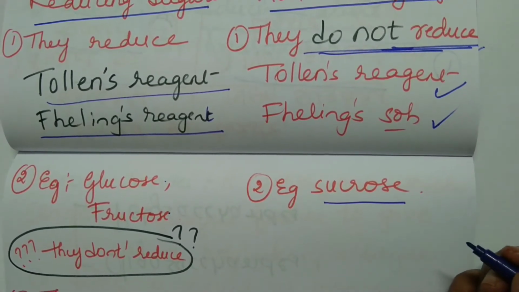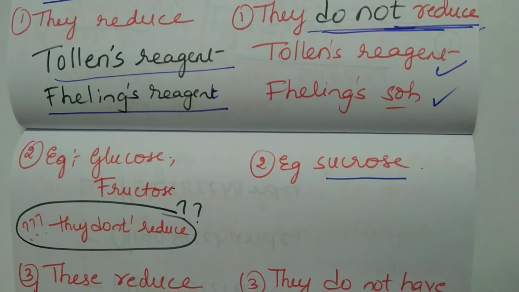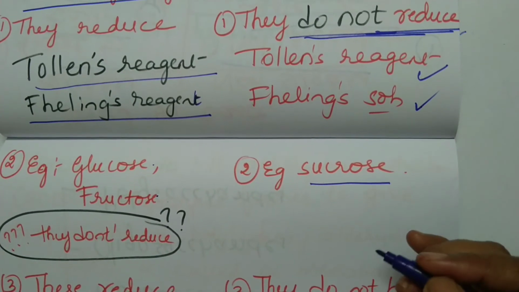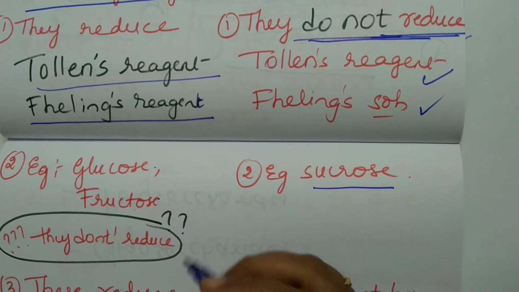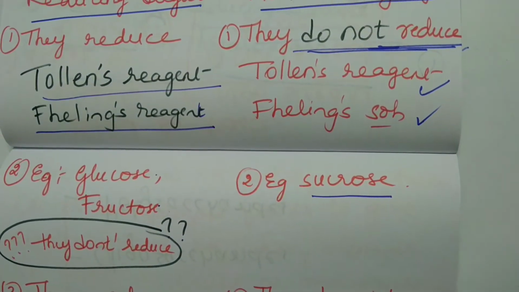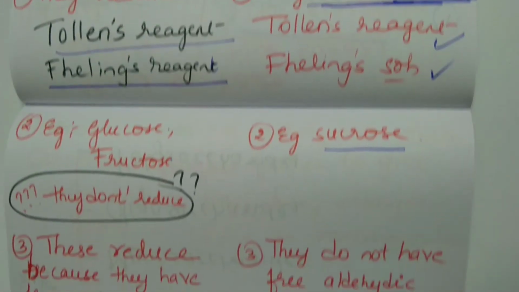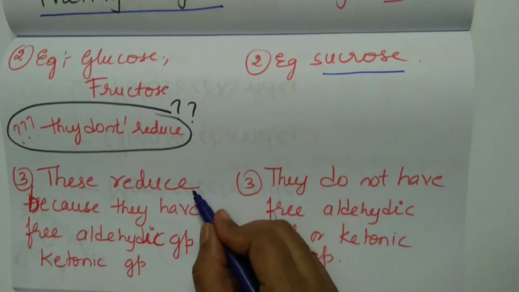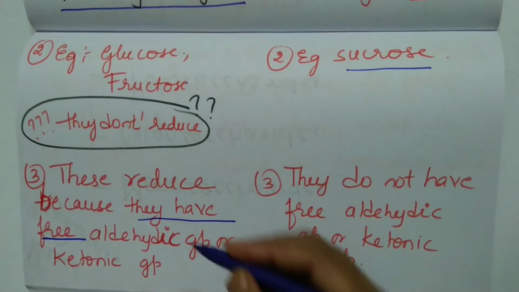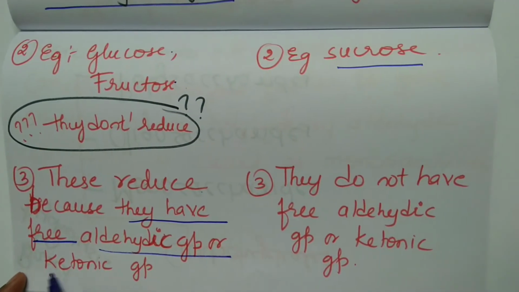Now you may be thinking, why does sucrose not reduce Fehling's and Tollen's reagent? Why do glucose and fructose reduce Tollen's and Fehling's reagent? It's because glucose and fructose have a free aldehydic or ketonic group.